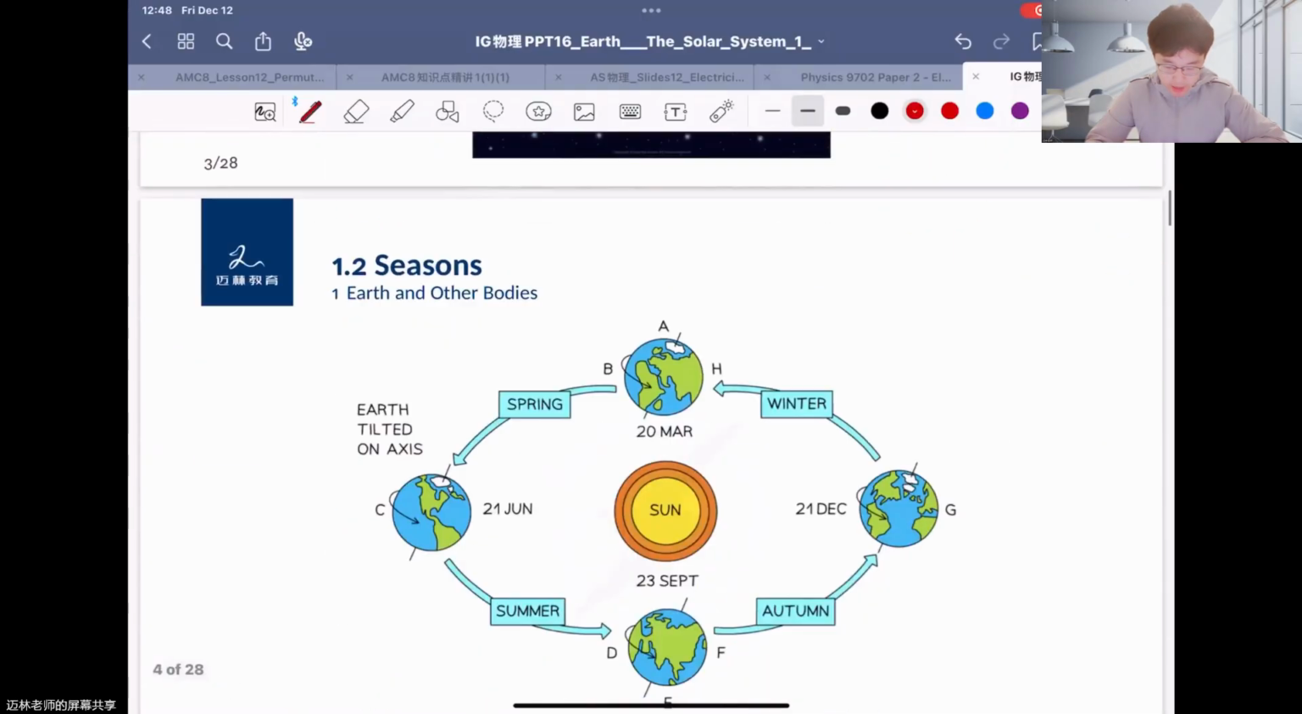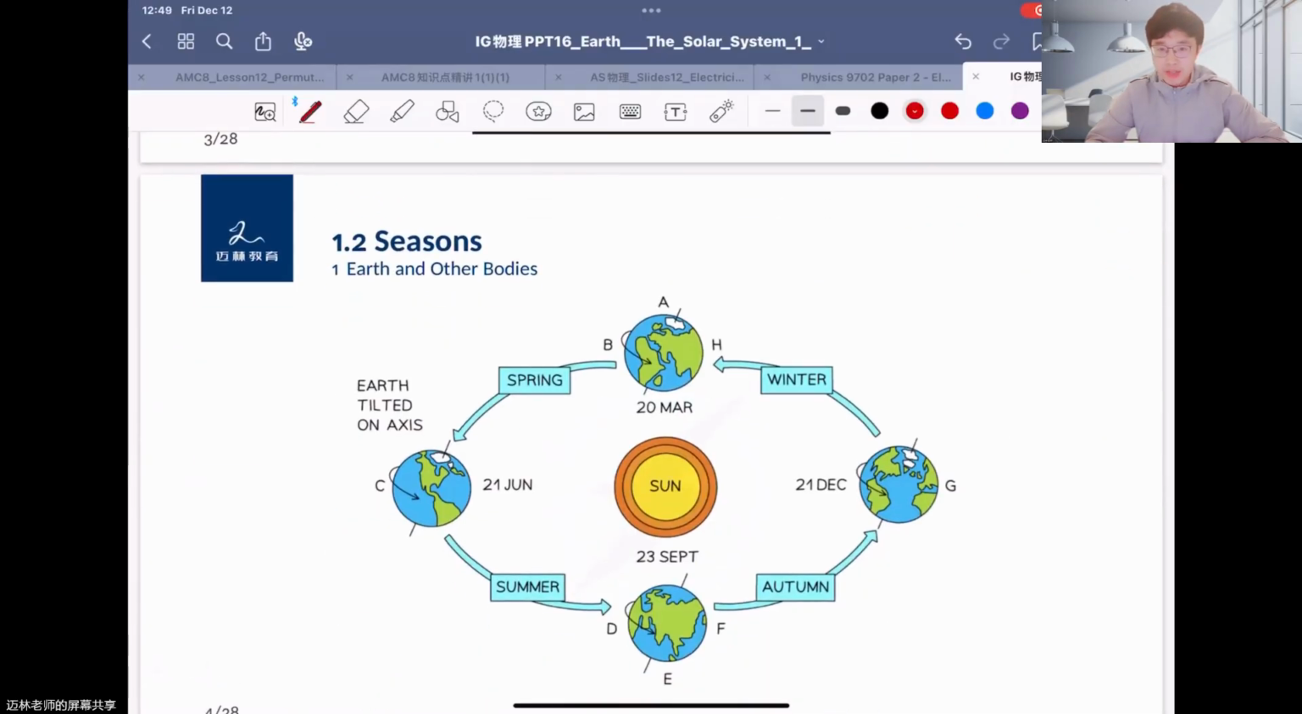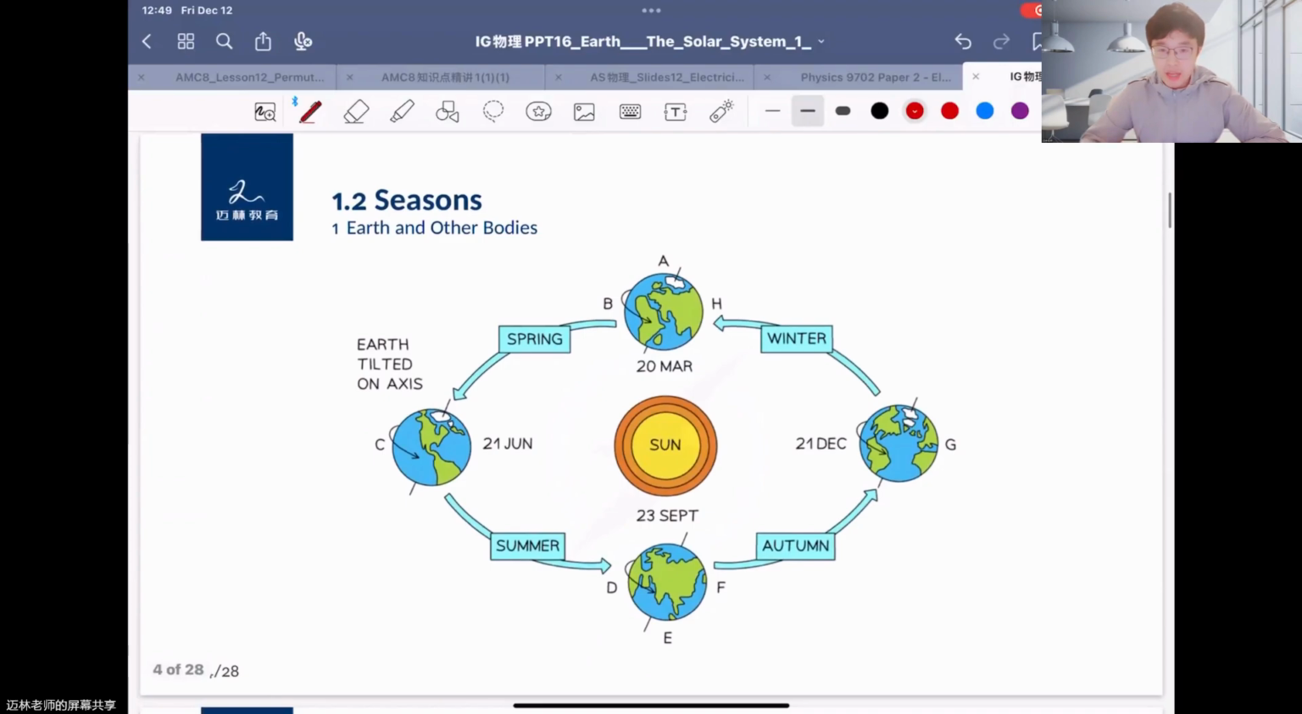And we have seasons. In this figure, the Earth is rotating around the Sun. On June the 21st, the Earth is tilted on its axis, and the sunshine shoots directly on the Northern Hemisphere. So it's summer for people in the Northern Hemisphere, maybe in China, the United States, the UK, and other countries, maybe India. This means that with the Earth's tilt on its axis, when summer comes, it's very hot.